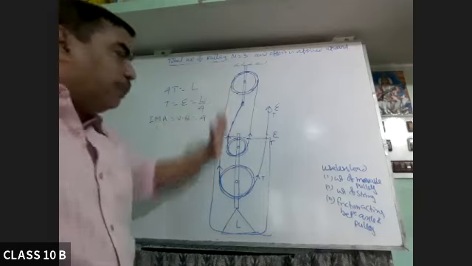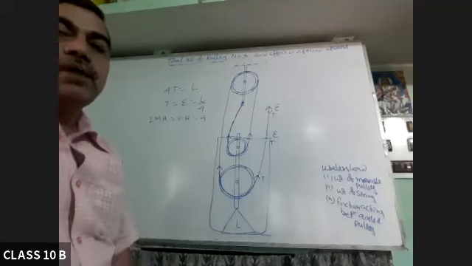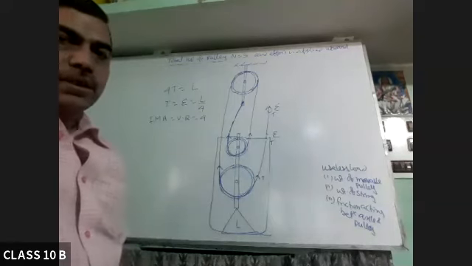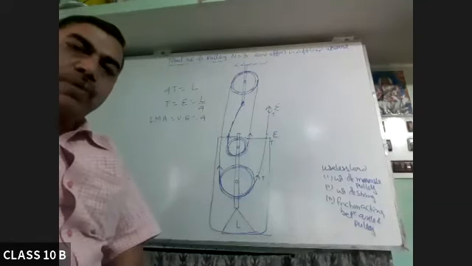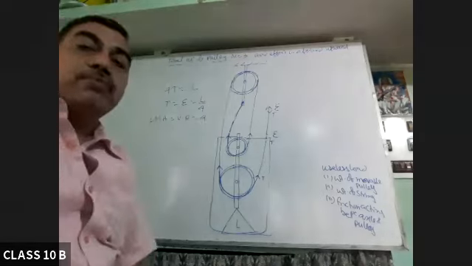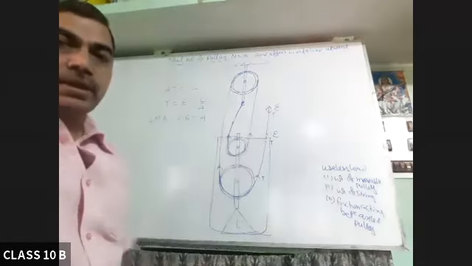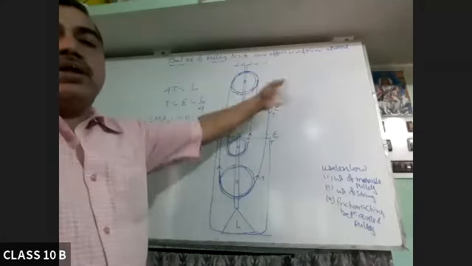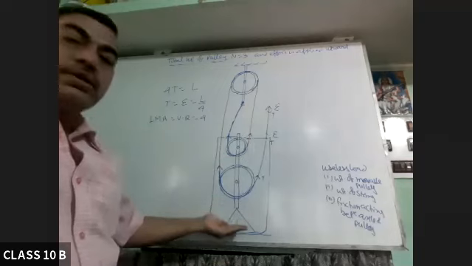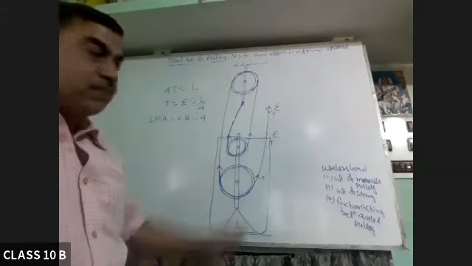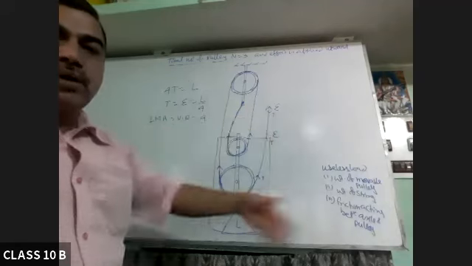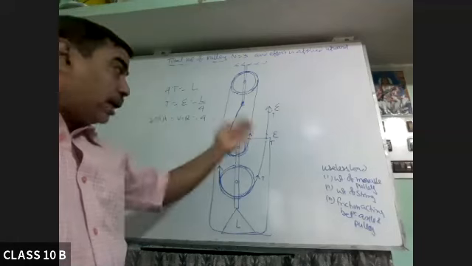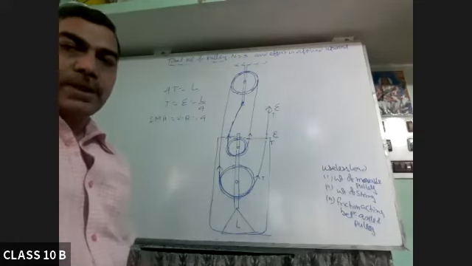So by using 3 pulleys, if you want to multiply force more than 3 times, then this is used. And there is no other option. We have got only 3 pulleys, but we have to multiply force more than 3 times. Suppose a person can apply only 200 Newton force, but this load is 700. Naturally, by using 3 pulleys in the convenient direction, he will not be able to lift because he can lift only 600 Newton. So in that case, he will use this type of arrangement.